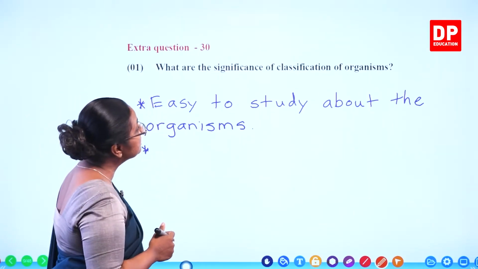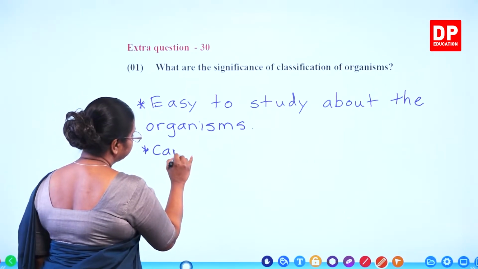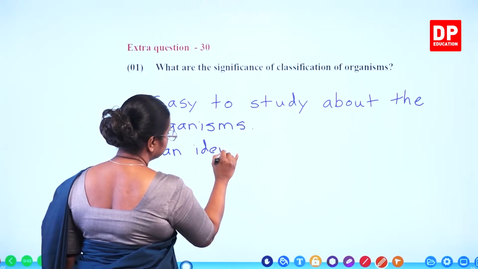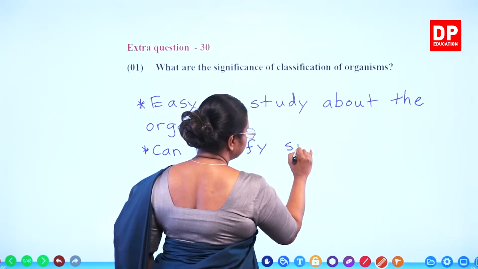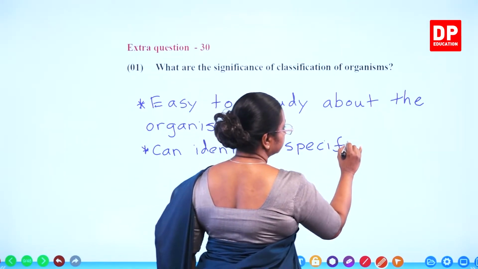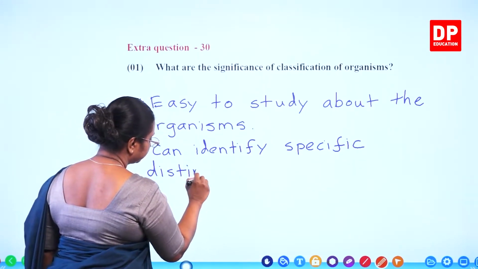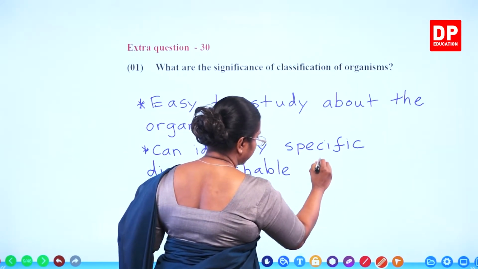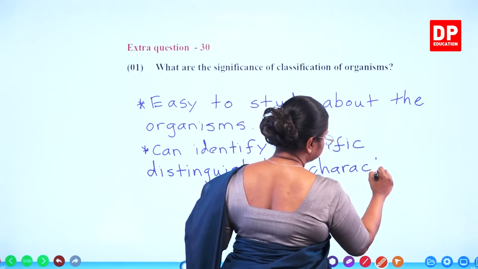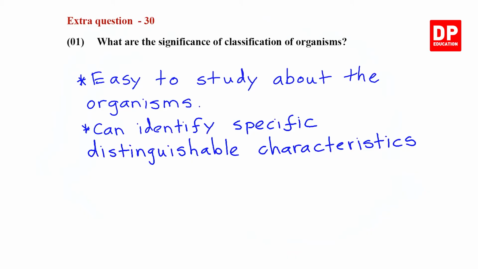So that is again a significance of classification of organisms. Can identify specific distinguishable characteristics of organisms.